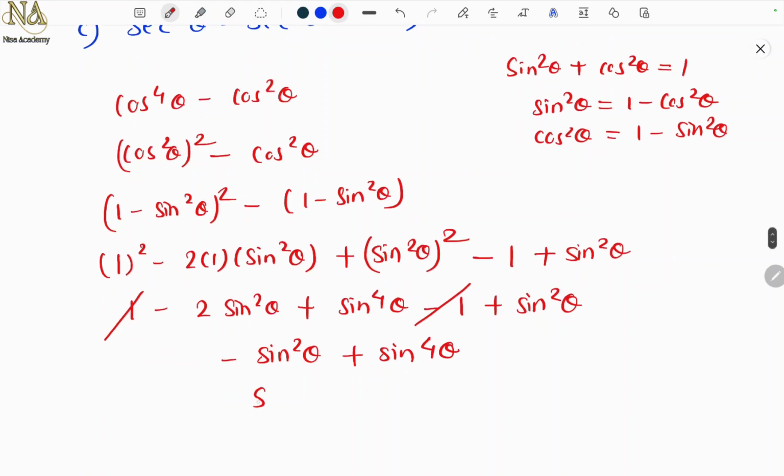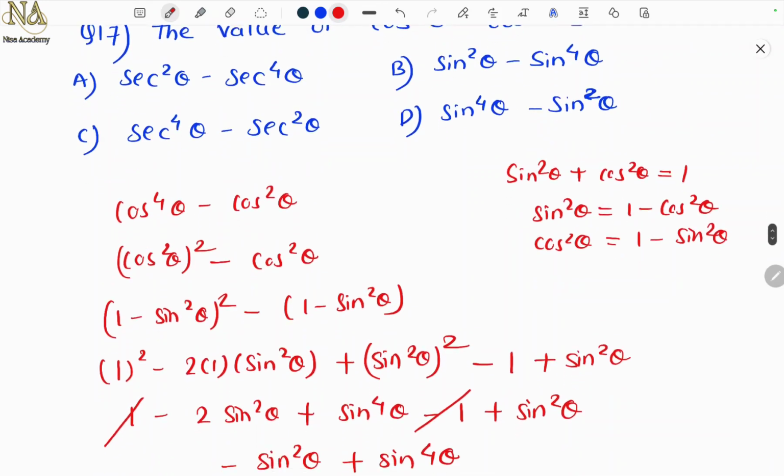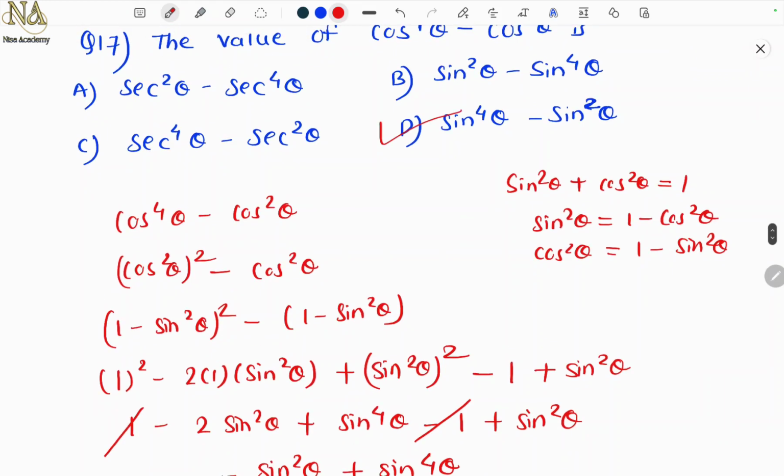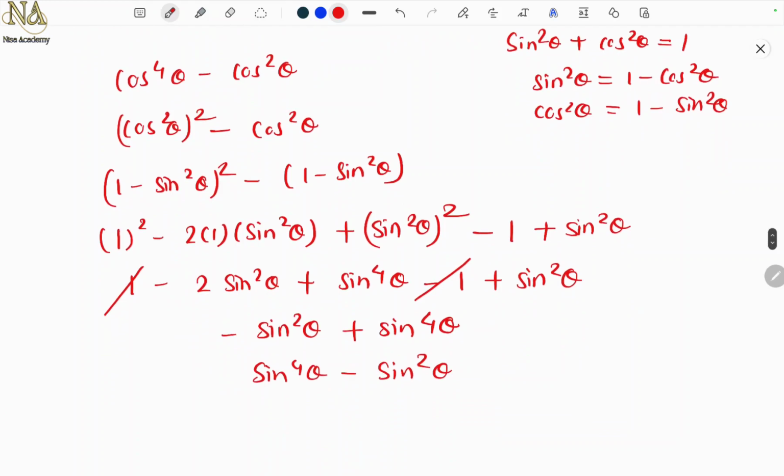Let me arrange it properly: sine raised to 4 theta minus sine square theta. Let's see if we have the option. Yes, the correct option is D, sine raised to 4 theta minus sine square theta. The same answer, yes?